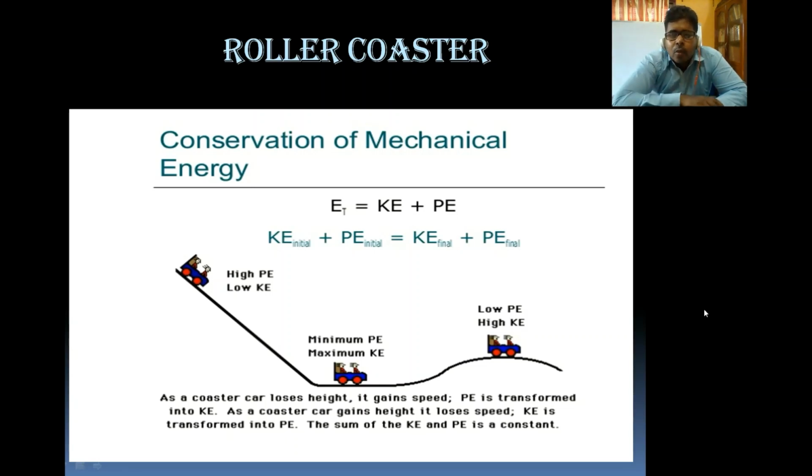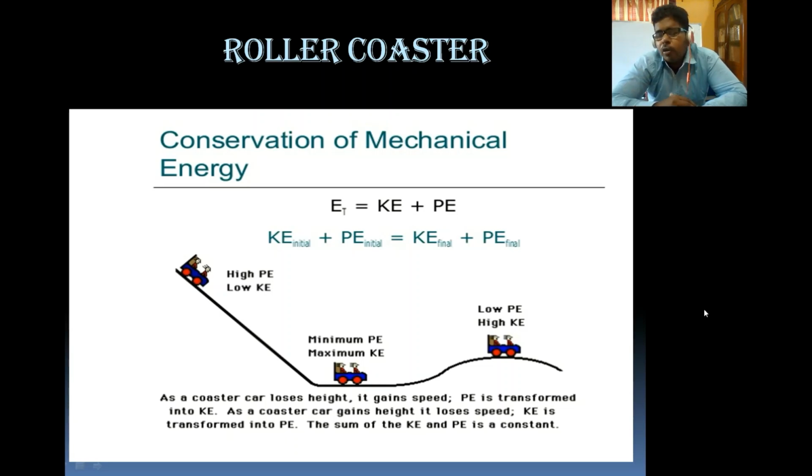One question may come to your mind: whenever a car is moving along a path, there must be a resistive force of friction. This frictional force must act against the motion of the body, so definitely the energy should be reduced.